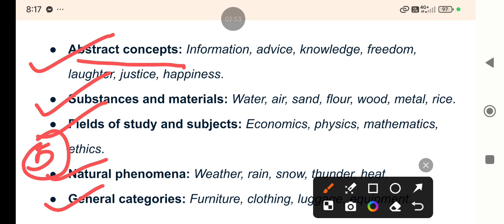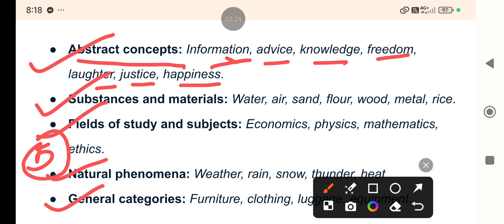Abstract concept means information, always singular: advice, knowledge, freedom, laughter, justice, happiness are the abstract nouns which can be felt only, which cannot be touched or seen, right? So, that is called abstract noun. An abstract noun can never be plural form, right? So these nouns are always used as singular nouns, right?